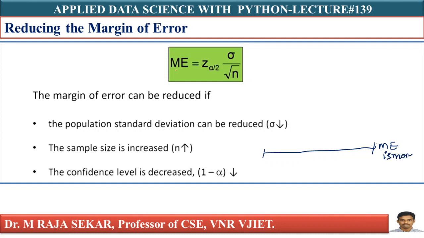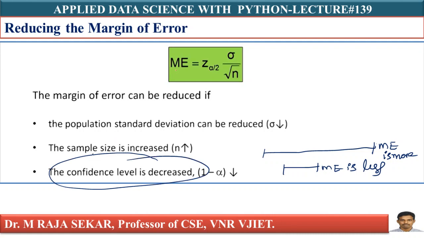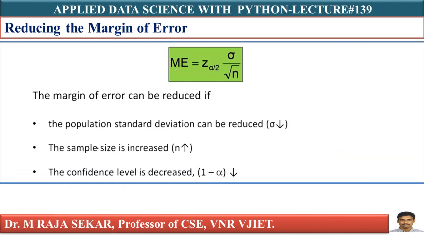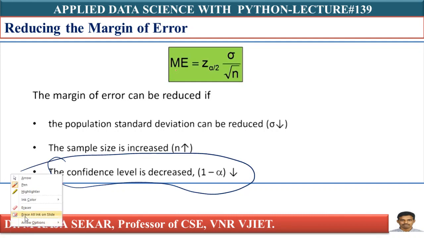If you decrease your confidence level, your margin error will decrease. While solving problems, you can understand how it happens, isn't it?